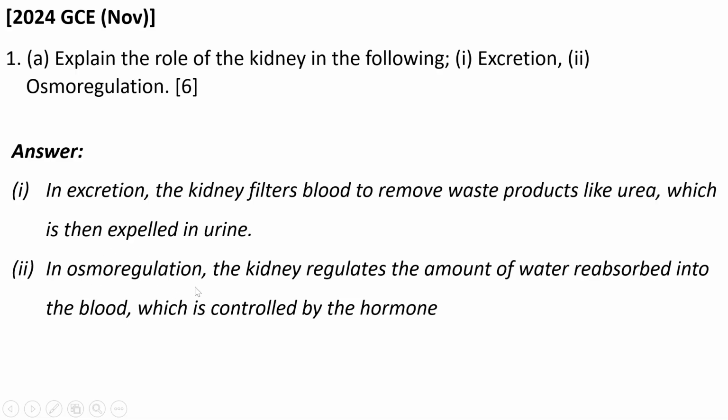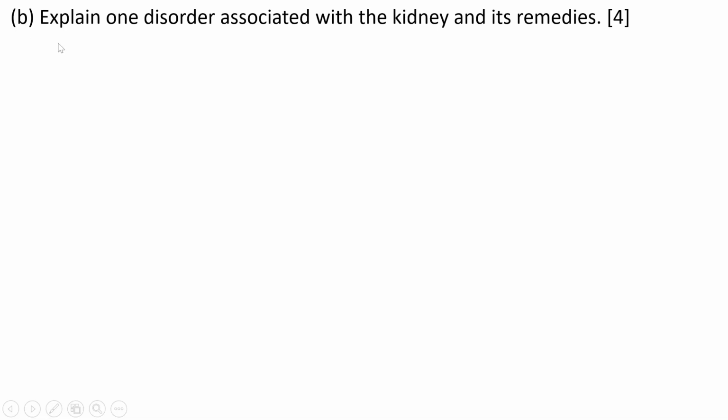Then in osmoregulation, the kidney regulates the amount of water reabsorbed into the blood, which is controlled by the hormone. You are done. Then we go to B. B says explain one disorder associated with the kidney and its remedies. You explain one disorder or problem associated with the kidney and its remedy or solutions.